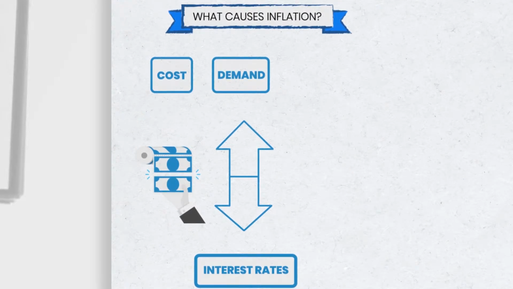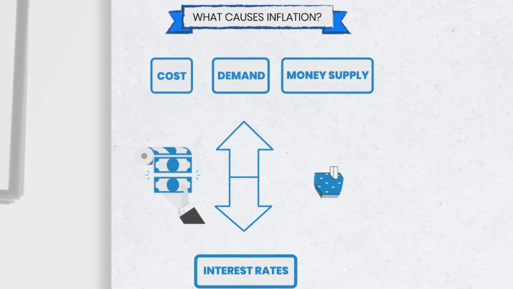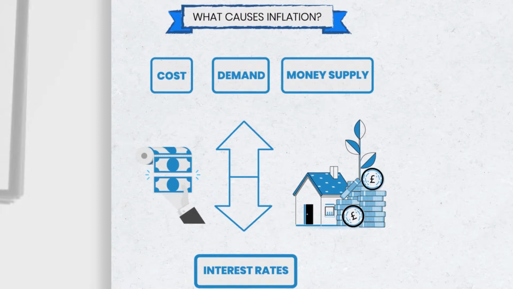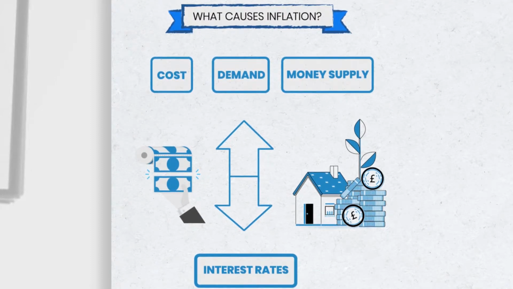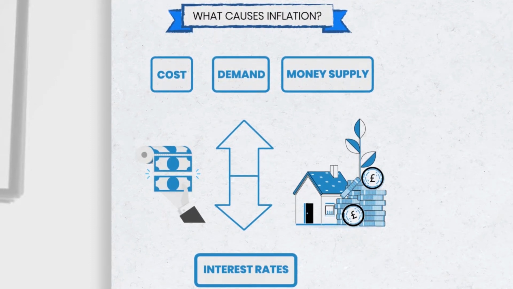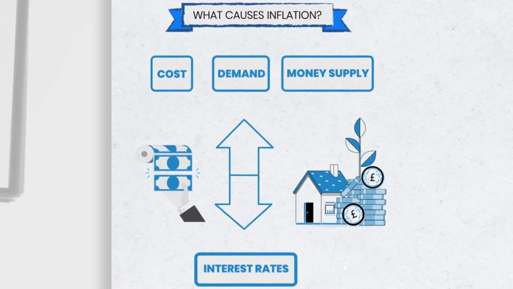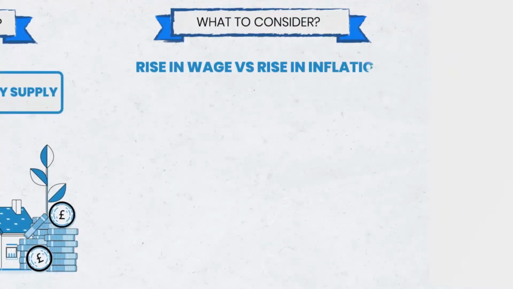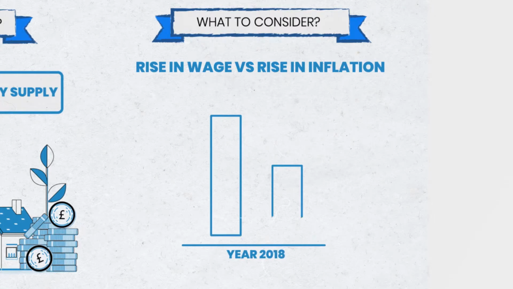The final cause of inflation is money supply. The government loans money to banks and thereby increases the money supply. This makes loans available and cheaper. This means businesses can invest more money into the economy and increase wealth, which is then used to purchase more goods and increase demand. Inflation isn't necessarily bad as long as income is rising at the same rate.